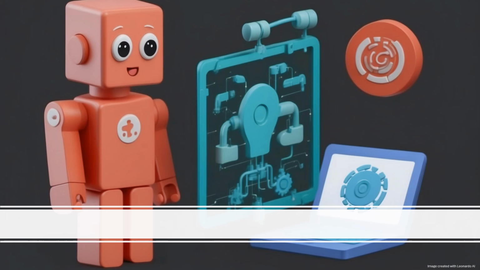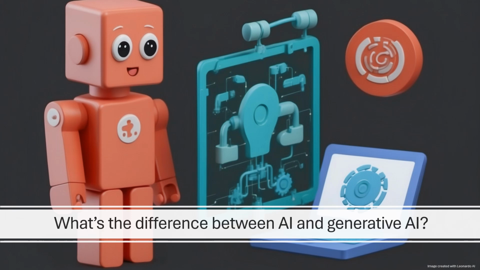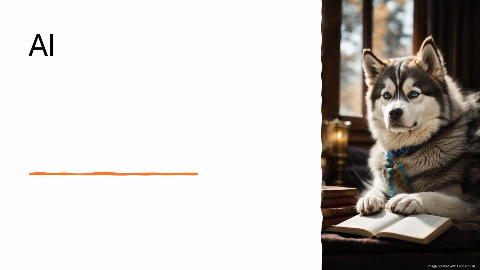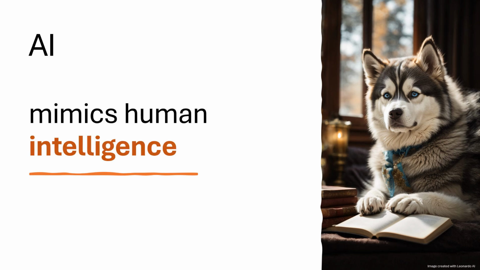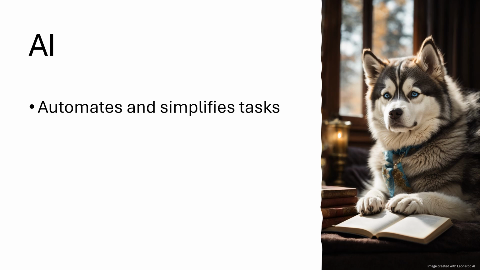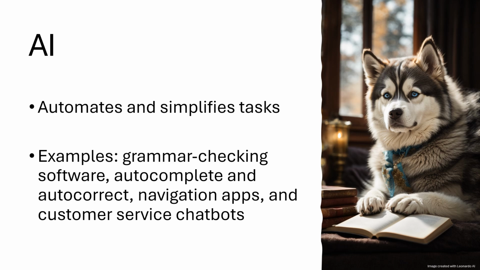Hi, in this quick video I will explain the difference between AI and generative AI. Artificial intelligence, or AI, refers to technologies capable of performing tasks mimicking human intelligence. AI is already integrated into our daily lives and is used to automate and simplify a variety of tasks. Examples of AI include grammar checking software, autocomplete or autocorrect on your phone, navigation apps, and customer service chatbots.